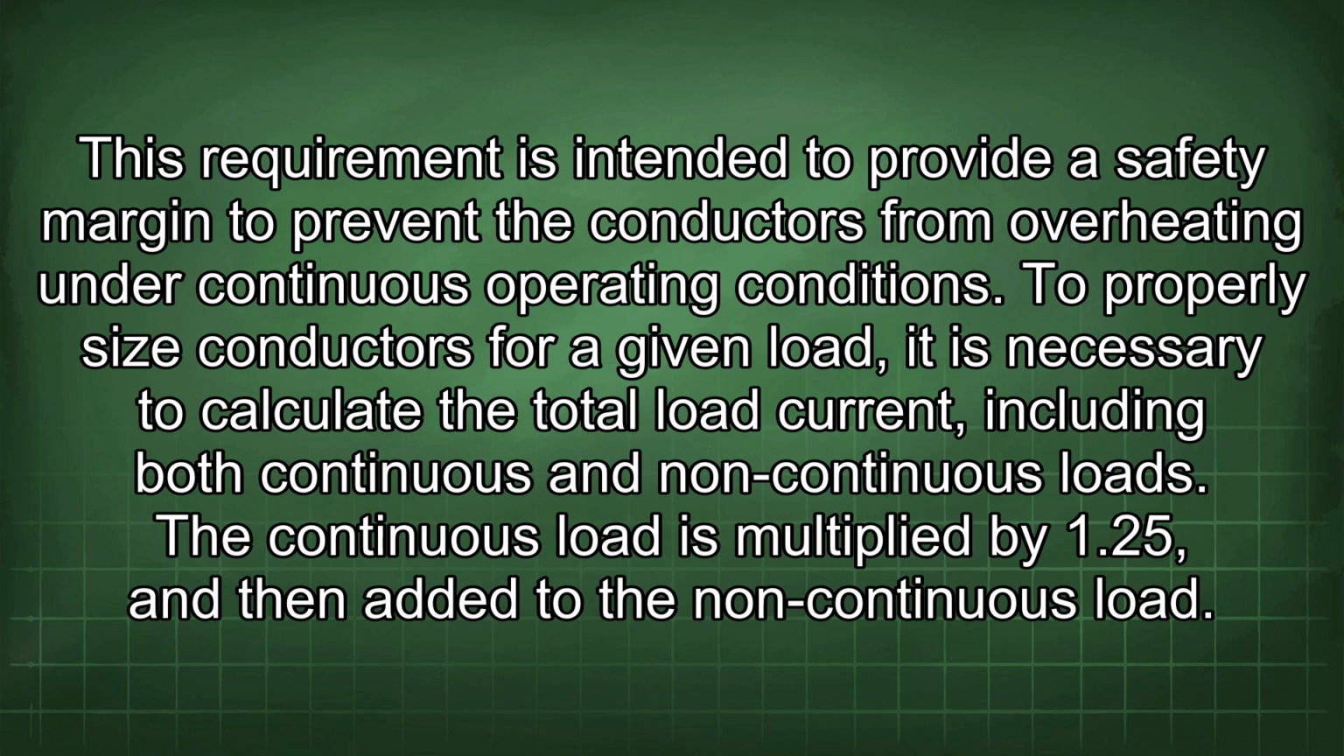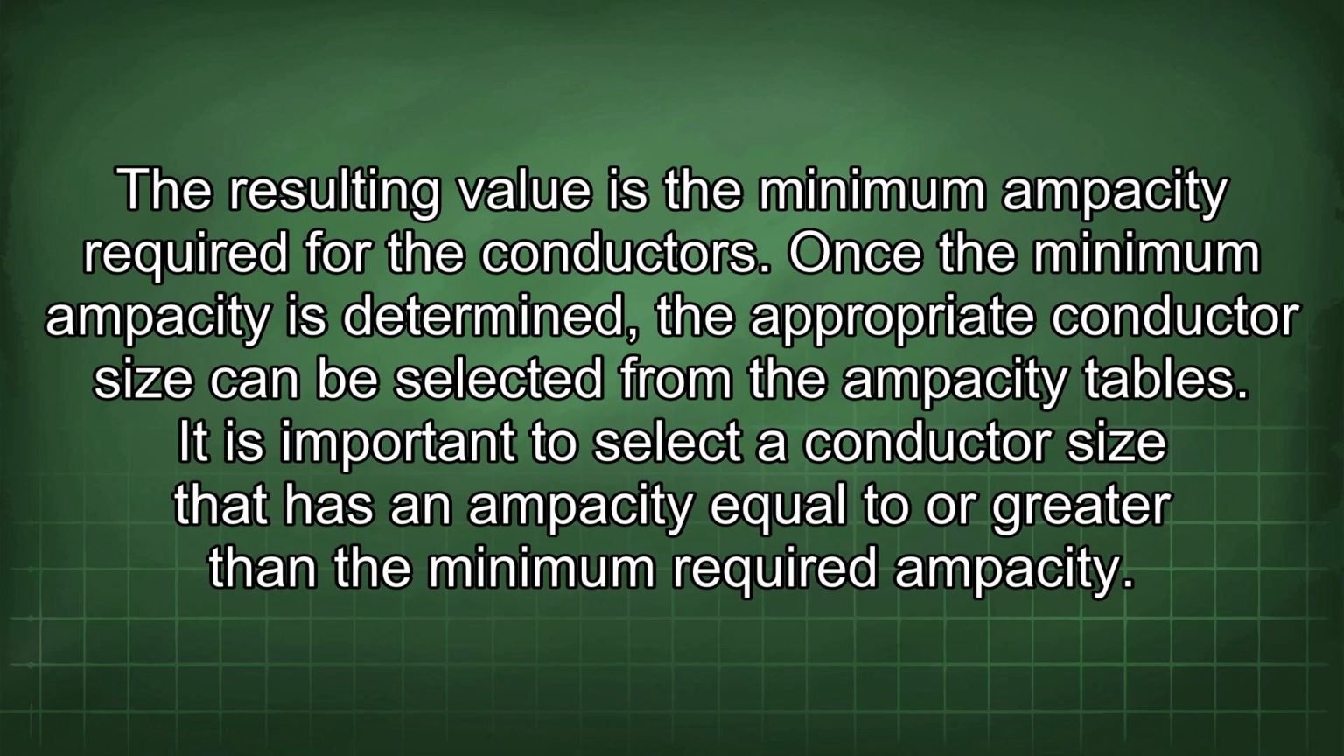To properly size conductors for a given load, it is necessary to calculate the total load current, including both continuous and non-continuous loads. The continuous load is multiplied by 1.25 and then added to the non-continuous load. The resulting value is the minimum ampacity required for the conductors. Once the minimum ampacity is determined, the appropriate conductor size can be selected from the ampacity tables. It is important to select a conductor size that has an ampacity equal to or greater than the minimum required ampacity.